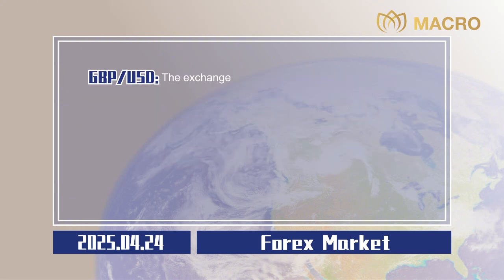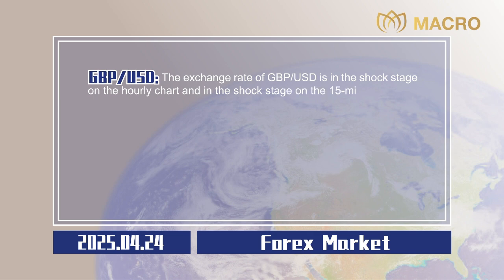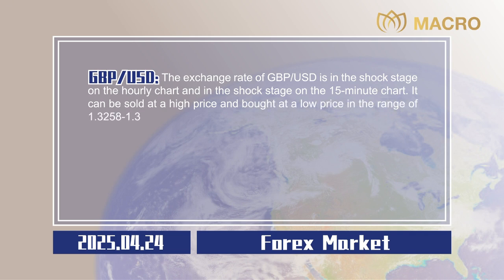Pound sterling to US dollar. The exchange rate of pound sterling to US dollar is in the shock stage on the hourly chart and in the shock stage on the 15-minute chart. It can be sold at a high price and bought at a low price in a range of 1.3258 to 1.3287.